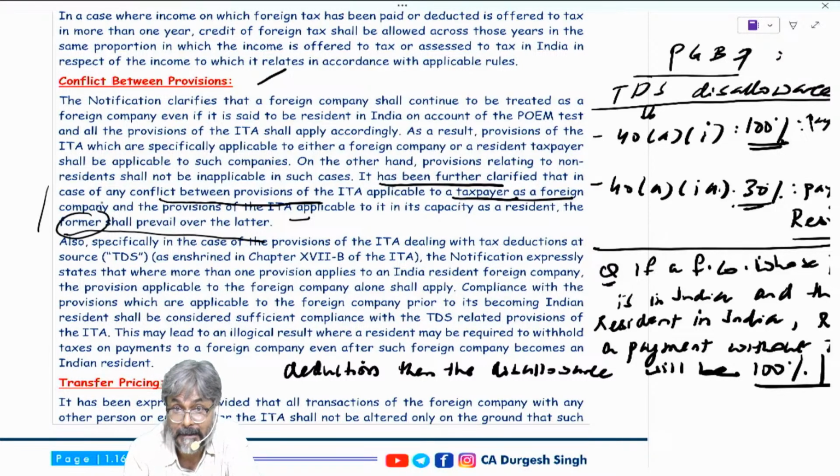Former shall prevail means what? The provision for foreign company will prevail.